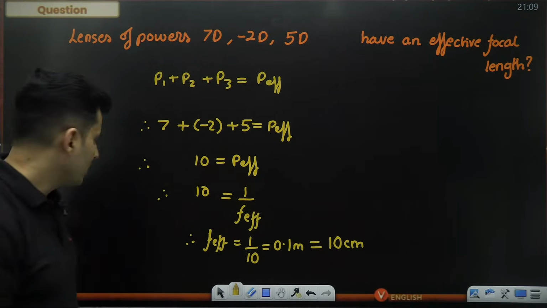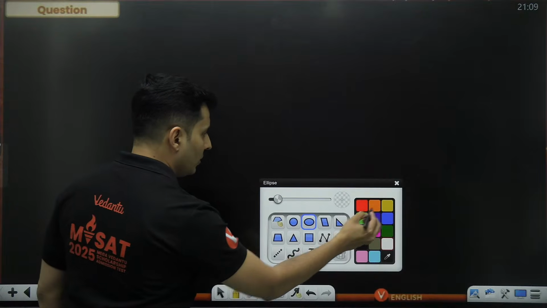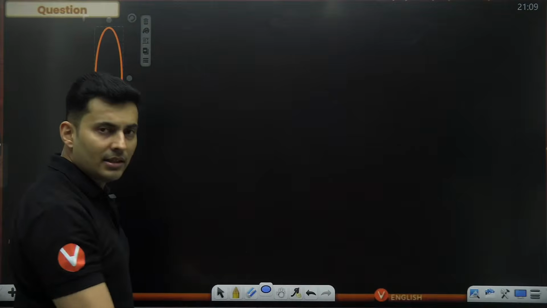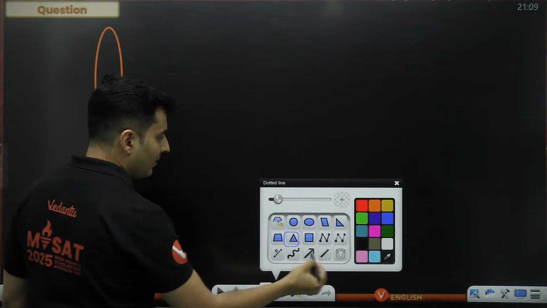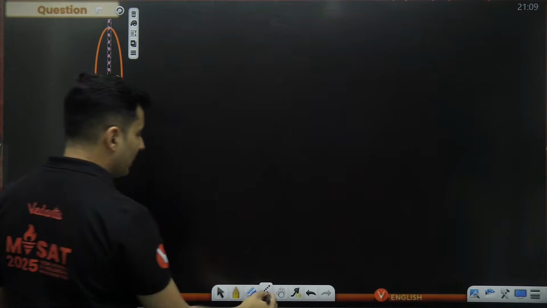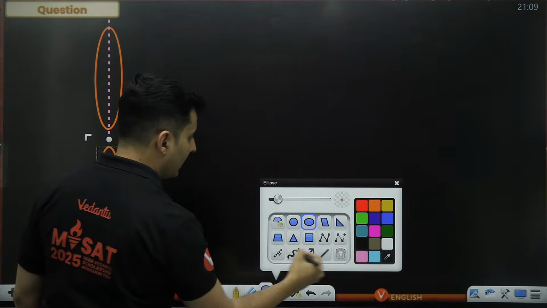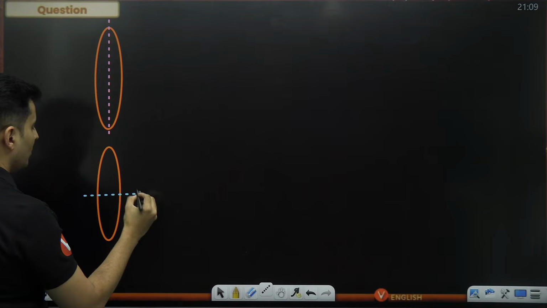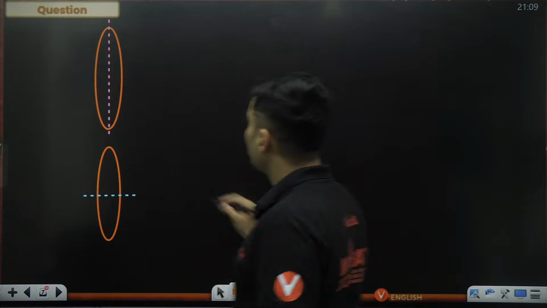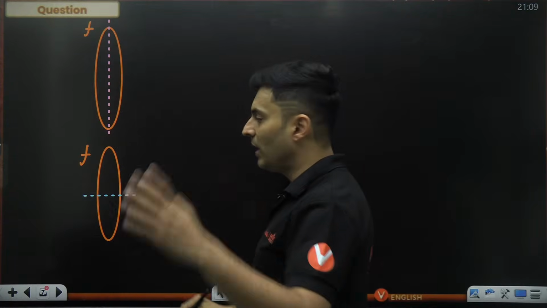Cool. Let's do the next question coming up on your screen. Imagine it's given to you that there is a lens, and this was asked multiple times in the JEE Mains examination in different ways. First time you are cutting the lens like this, okay, you are getting 2 parts, and the second time you are taking that same lens, but you are cutting it like this. Question is, you will get 2 parts, right? What is the focal length of each part? Assuming this particular lens had a focal length of f, what is the focal length of each part over here?